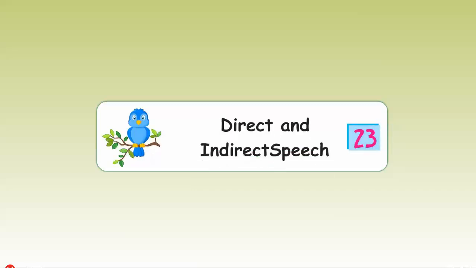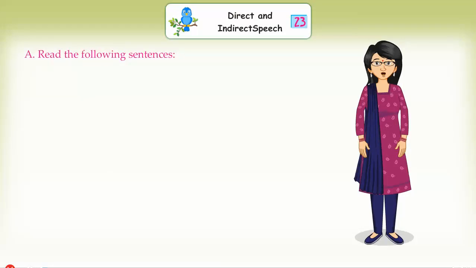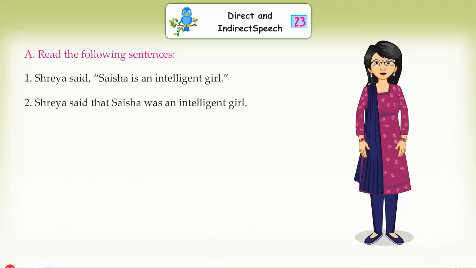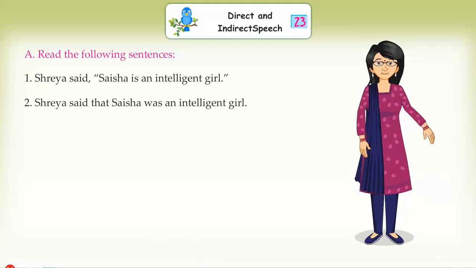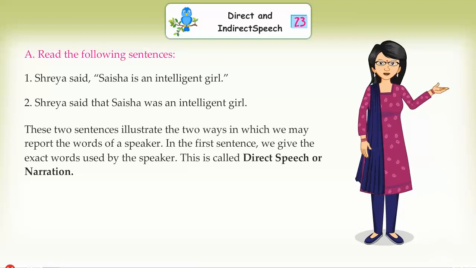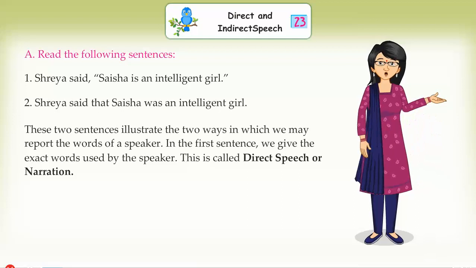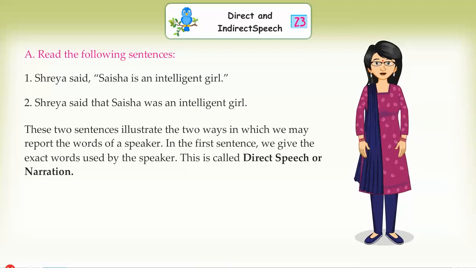Chapter 23, Direct and Indirect Speech. Read the following sentences. Shreya said, "Saisha is an intelligent girl." Shreya said that Saisha was an intelligent girl. These two sentences illustrate the two ways in which we may report the words of a speaker. In the first sentence, we give the exact words used by the speaker. This is called direct speech or narration.